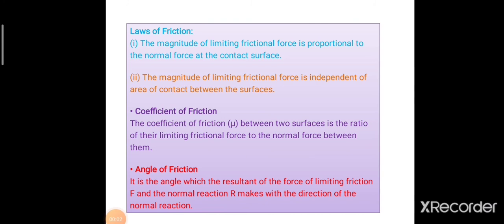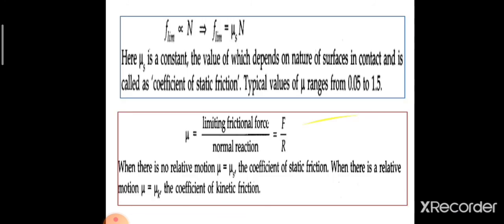Angle of friction is the angle which the resultant of the force of limiting friction F and the normal reaction R makes with the direction of normal reaction.